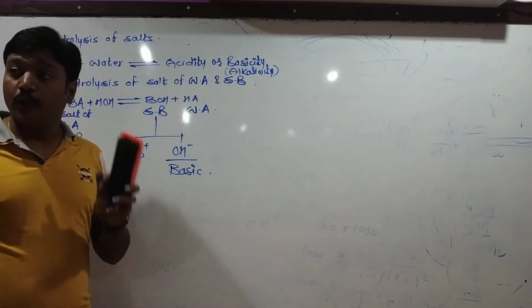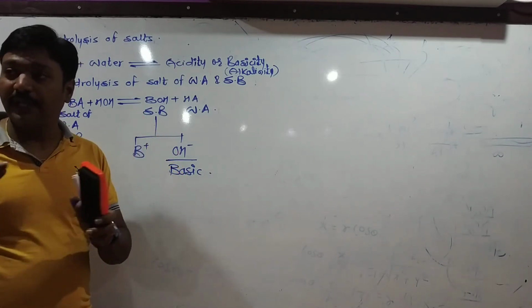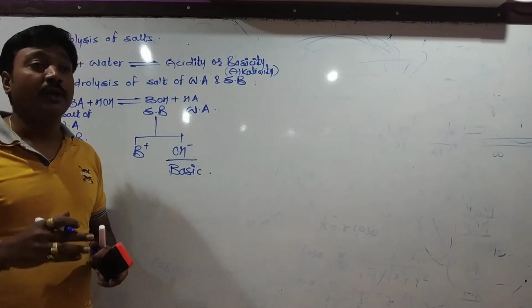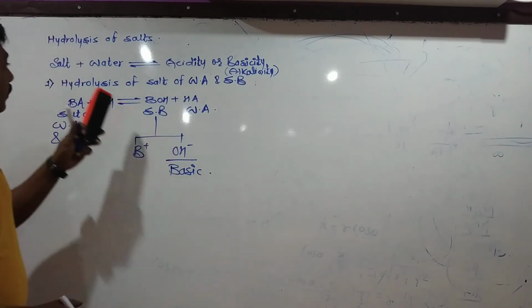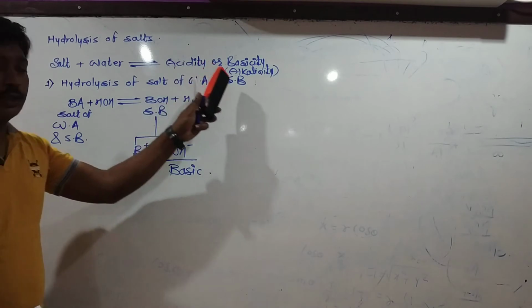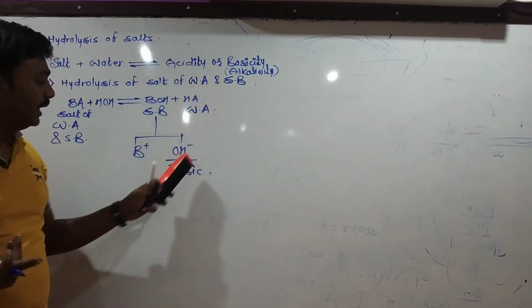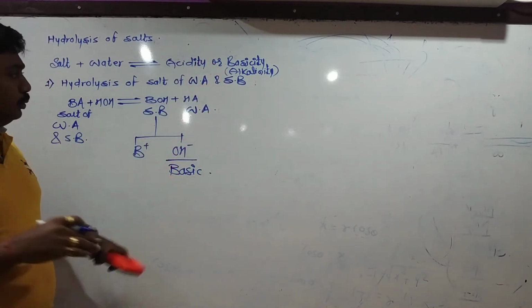The next one is the salt of a strong acid and a weak base, which undergoes hydrolysis and produces acidity in the solution. The next one is the salt of a weak acid and a strong base, which also undergoes hydrolysis and produces basicity in the solution.